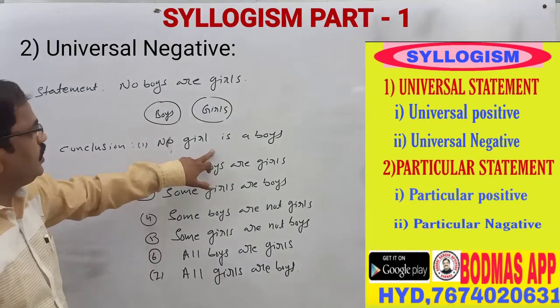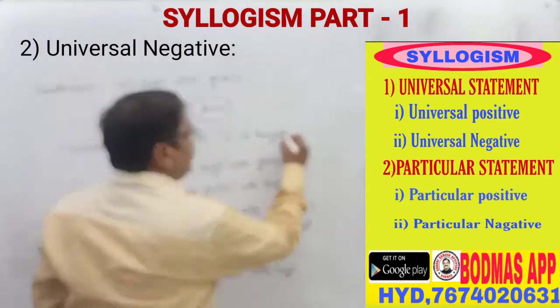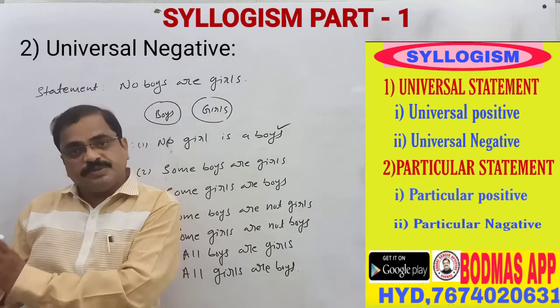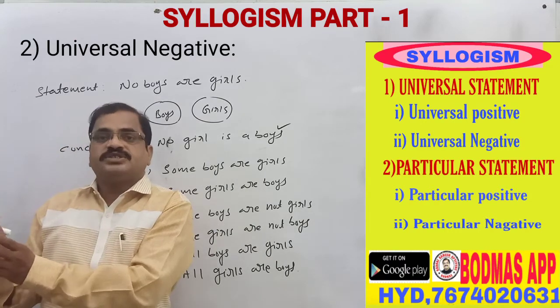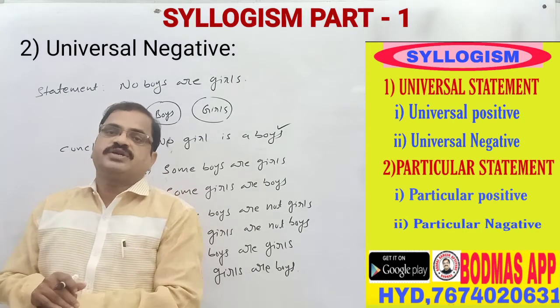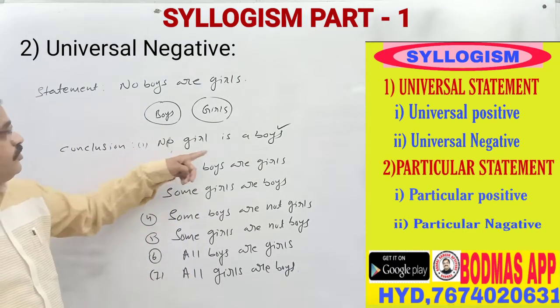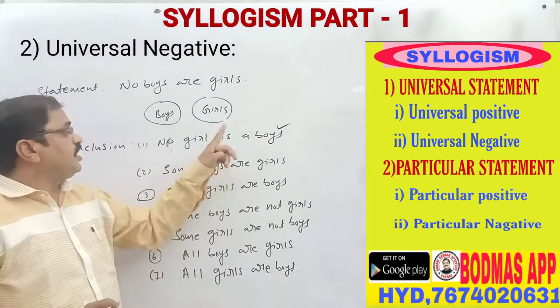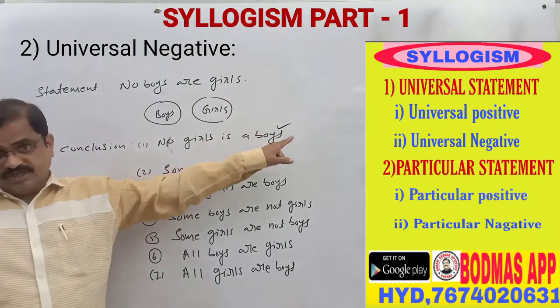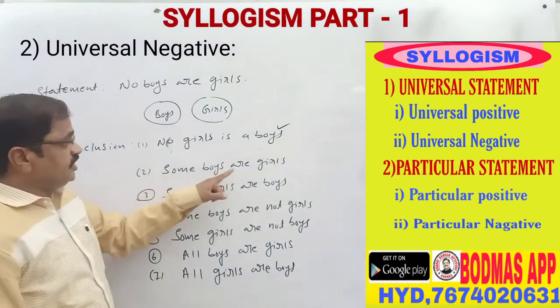So here, no girl is a boy. This is compulsory. Negative statements always give a negative result. So that is the right answer: no girls are boys. Next, some boys are girls.